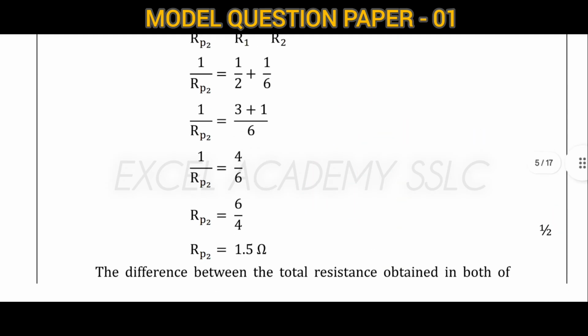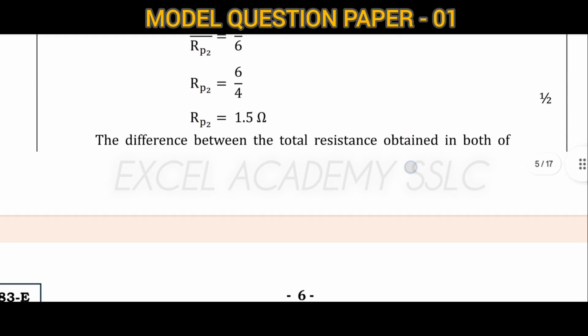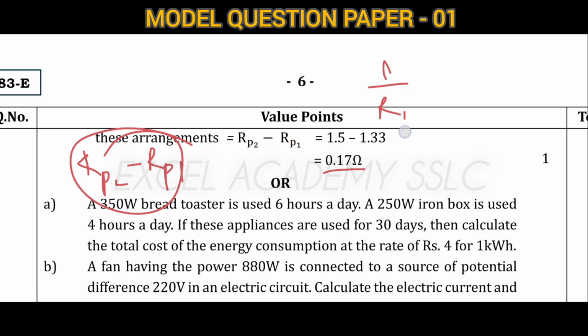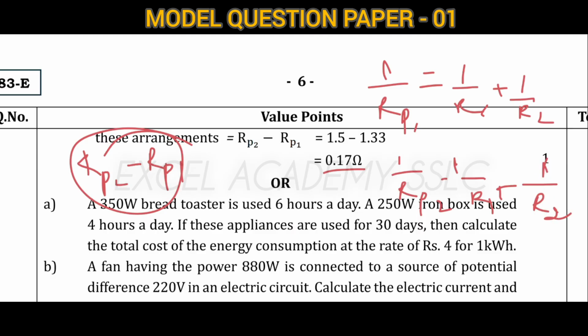We will get 1.5. The difference between the total resistances obtained in both will be 1.5 minus 1.33, and the answer is 0.177. Means we want to do RP2 minus RP1. First, by using the parallel formula, 1 divided by RP1 is equal to 1 by R1 plus 1 by R2, and 1 divided by RP2 is equal to 1 by R1 plus 1 by R2. This formula we want to use.